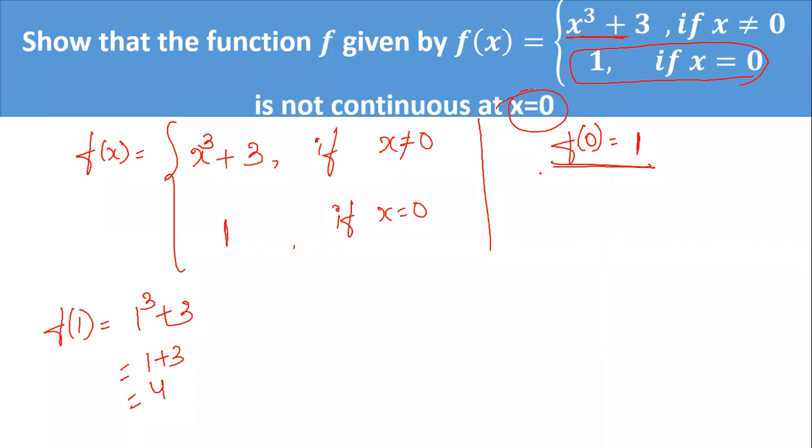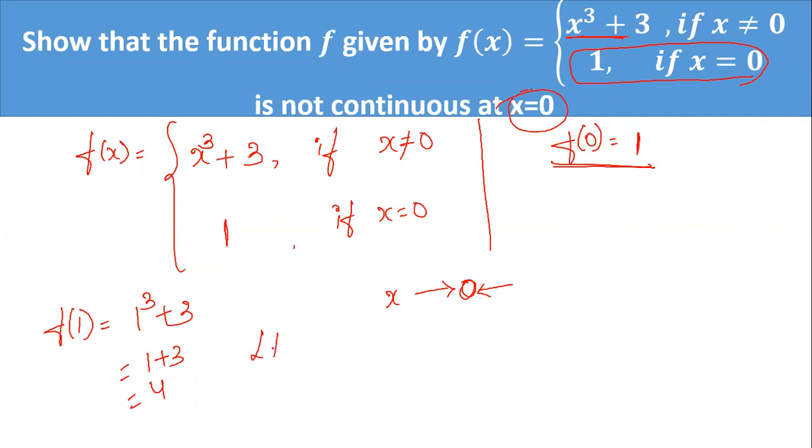Yes, okay, fine. So now you have to find the left hand limit and right hand limit. But if you see, here we do not need to check the left hand limit and right hand limit separately. Because what do you mean by limit? We are approaching, correct? So limit means we are going towards 0. We can come from the left, or we can come from the right, correct?